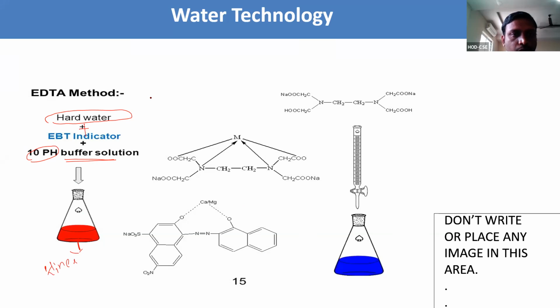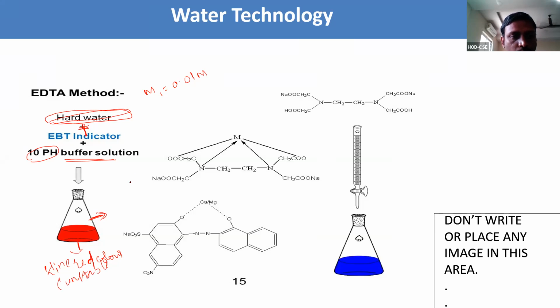In step 2, we take the hard water solution we prepared in step 1. We got the molarity M1, the molarity of step 1, which is 0.01 molar. This sample we are going to take in the conical flask, and to that we add EBT indicator and buffer solution. With the buffer solution, you will get the wine red color solution. This is the unstable complex.